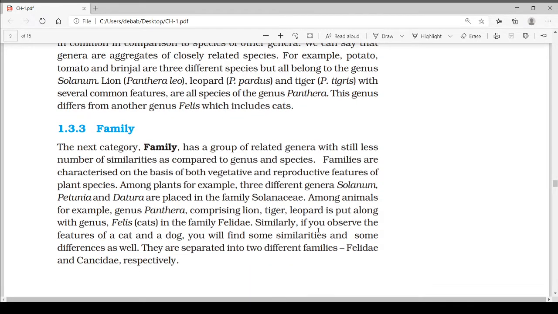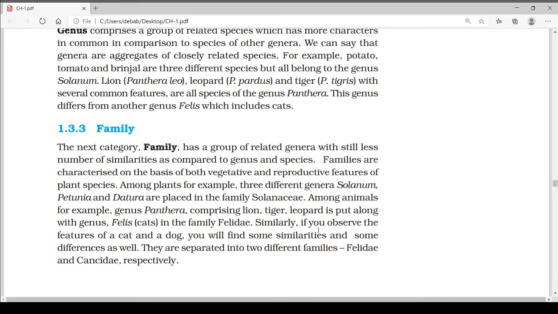Next higher taxon is family. And family has a group of related genera with fewer similarities as compared to genus and species. Families are characterized on the basis of both vegetative and reproductive features of plant species. Among plants, for example, three different genera like Solanum, Petunia, Datura are placed in the family Solanaceae.